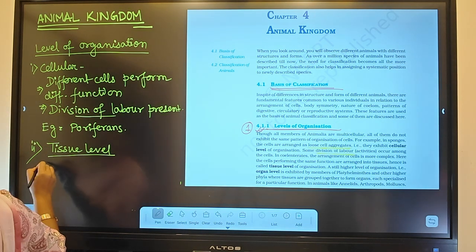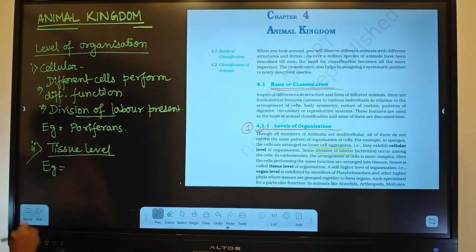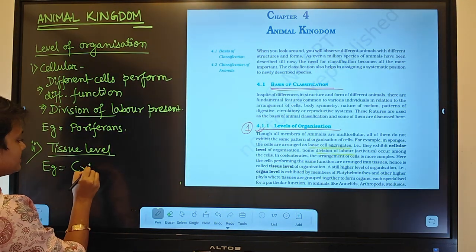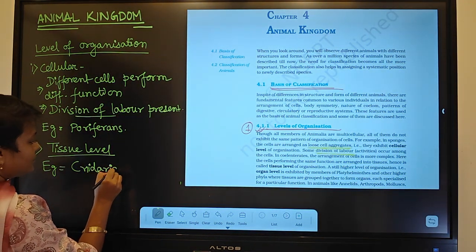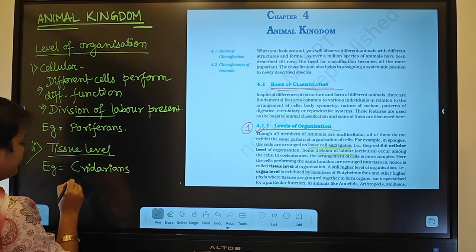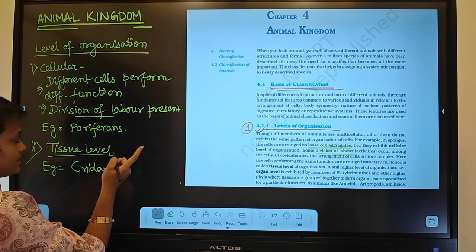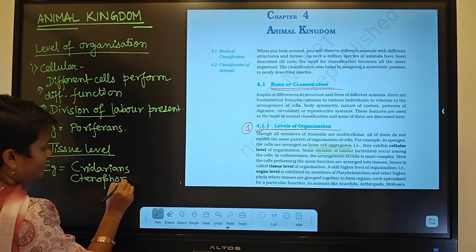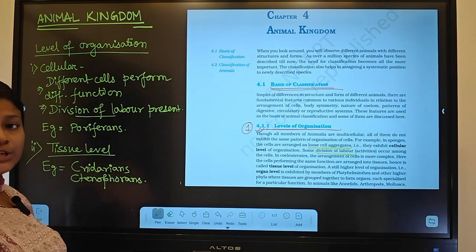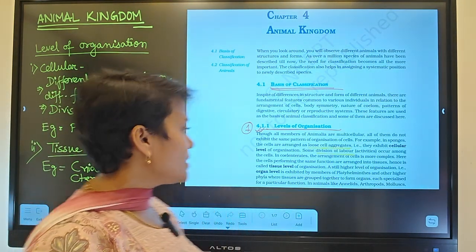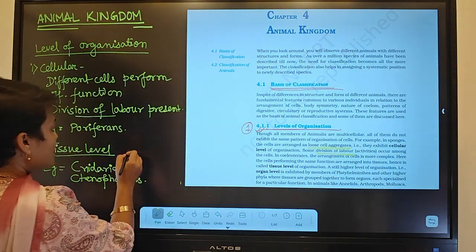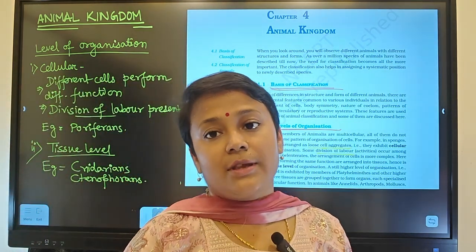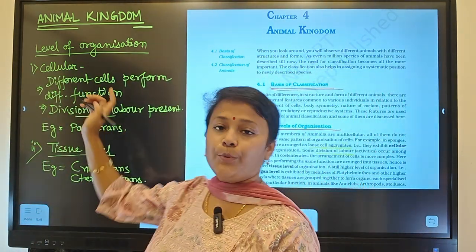Example, the next phyla, which are Cnidaria, or Cnidarians, and Ctenophorans. So the tissue level of organization is there, and in it, nerve cells are present in Cnidarians and Ctenophorans, but nerve cells are absent in poriferans.